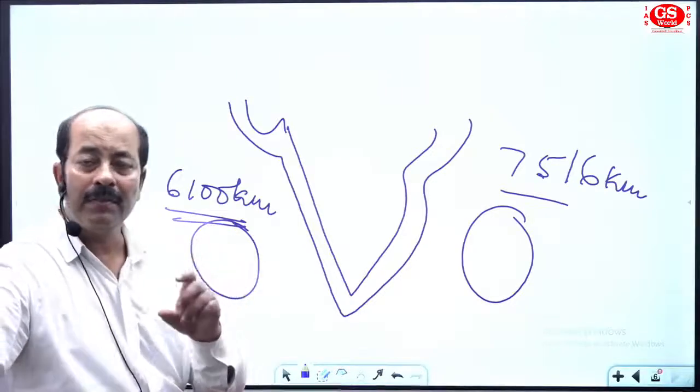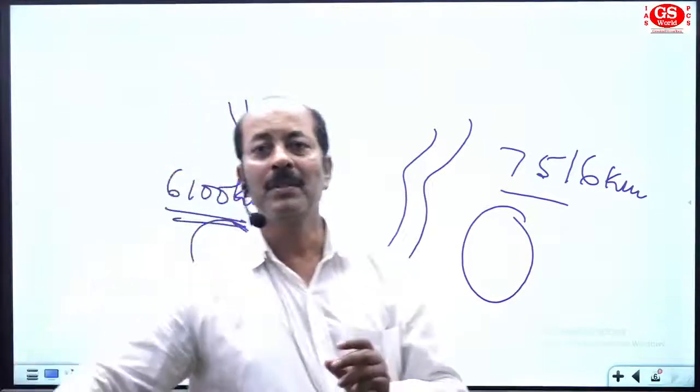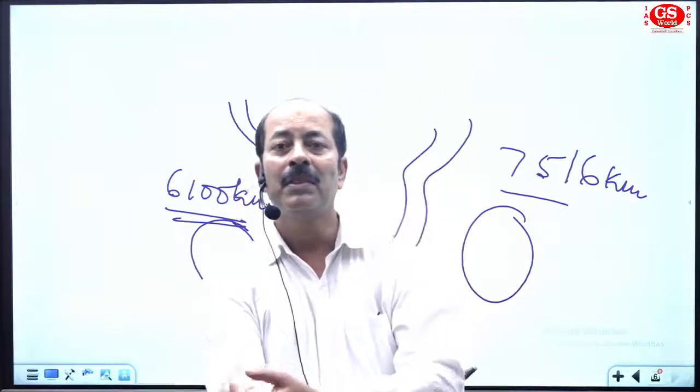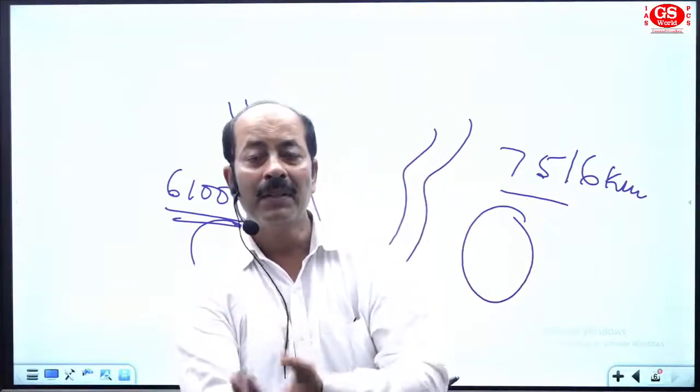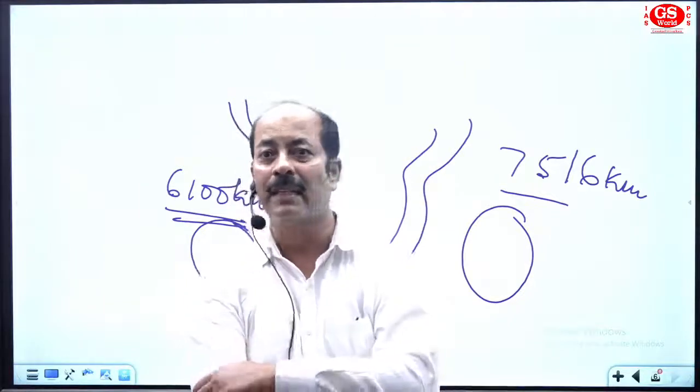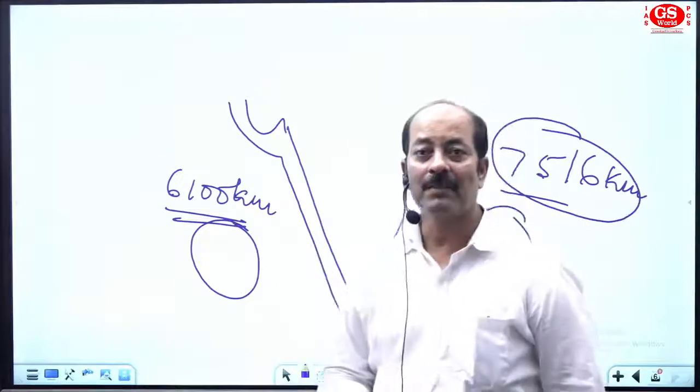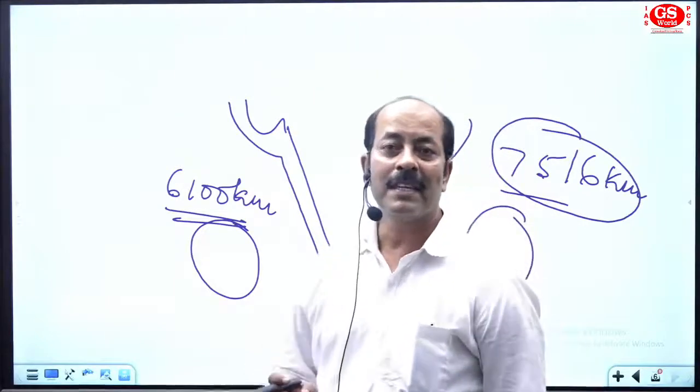So there are two different terms now. The coastal area of peninsular India, and the second one, the coastal area of the islands of India plus peninsular India. If you include both these things, it will be 7,516 kilometers.